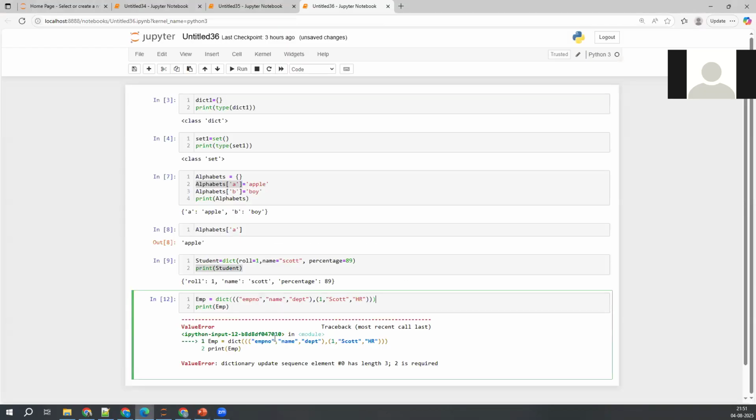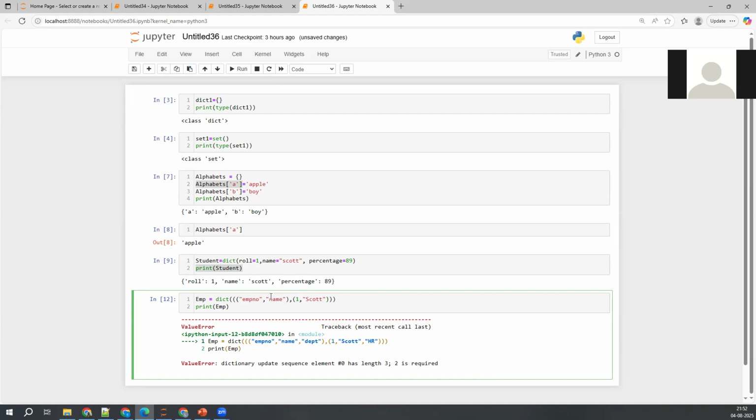Why we are getting that error is, if you want to represent with tuples of tuples, we need to represent with key value tuples. We are not supposed to create like this. That is what I was trying to show here. So what we have to do is create like this. We just need to mention only the key value pair here. This is key, this is value, this is key, this is value.